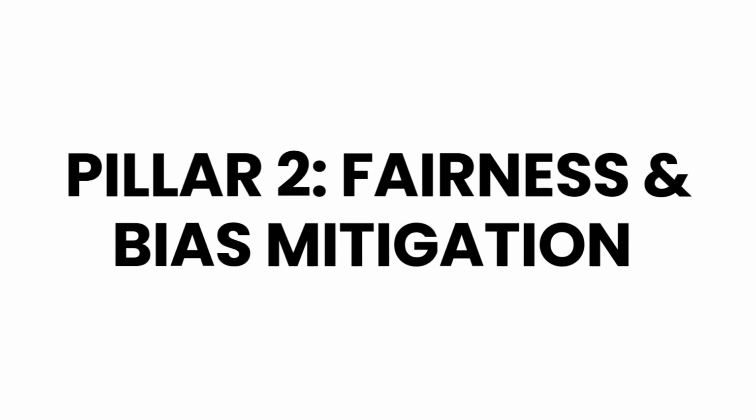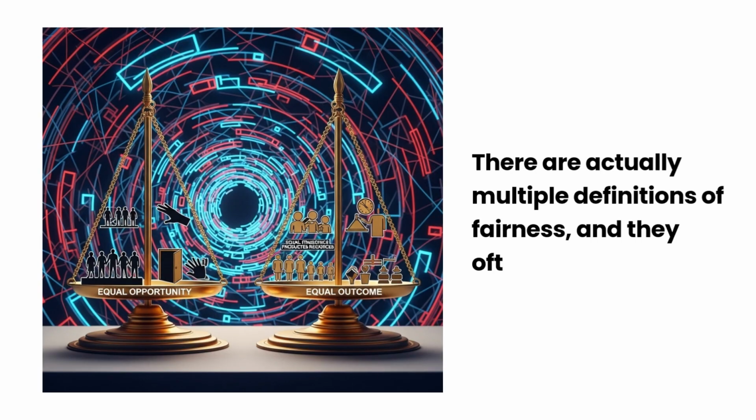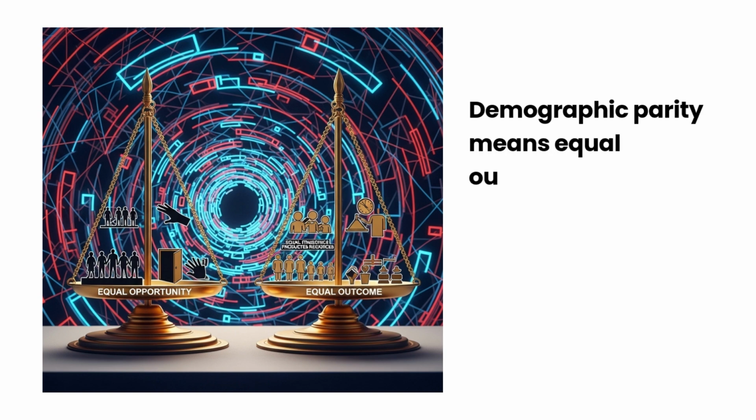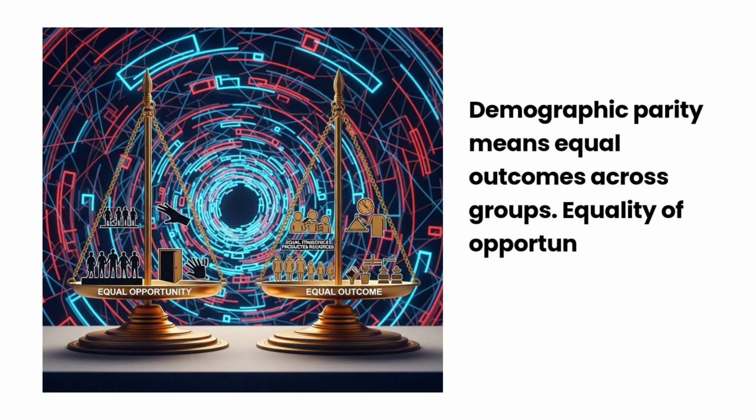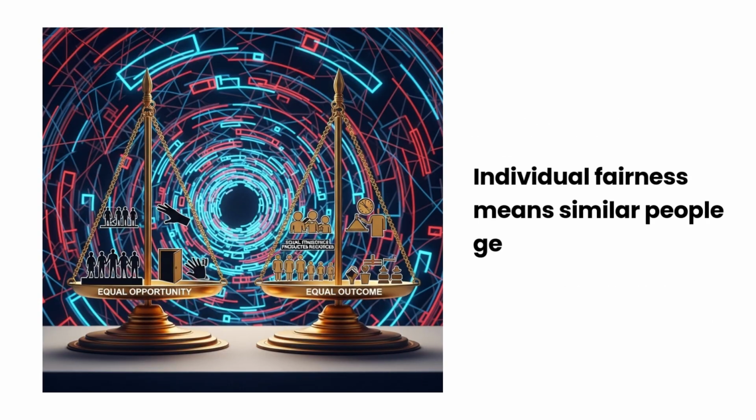Pillar 2, Fairness and Bias Mitigation. Pillar 2 is fairness and bias mitigation. But fair to whom and fair how? This is where it gets complex. There are actually multiple definitions of fairness, and they often conflict. Demographic parity means equal outcomes across groups. Equality of opportunity means equal treatment for qualified individuals. Individual fairness means similar people get similar outcomes.